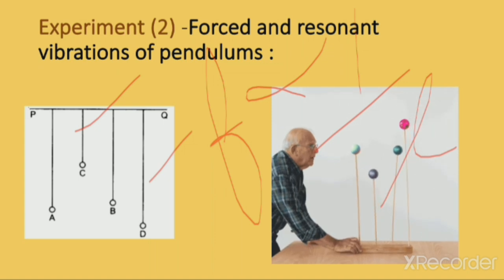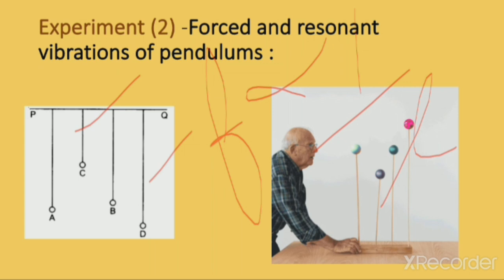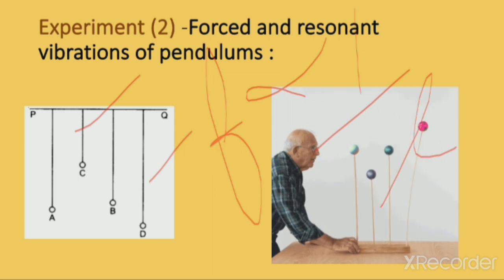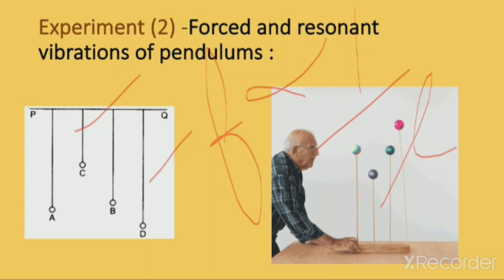Now A and B will vibrate in phase with each other, that means in sync with each other. C and D will also vibrate, but with less amplitude. Which pendulum will vibrate with increased amplitude? Pendulum B will vibrate with an increased amplitude. Why? Because the frequency of B now matches the frequency of A. Clear?